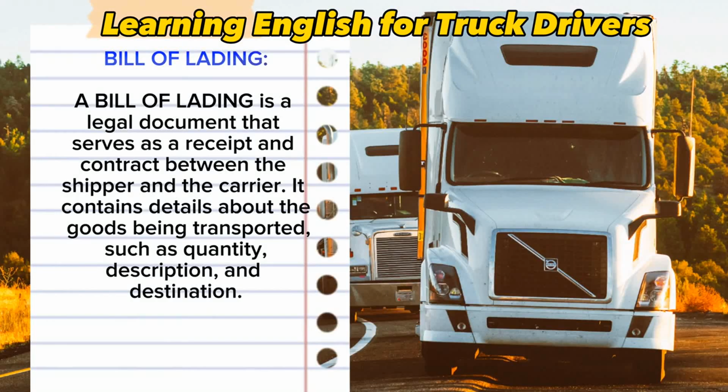Bill of lading. A bill of lading is a legal document that serves as a receipt and contract between the shipper and the carrier. It contains details about the goods being transported, such as quantity, description, and destination.